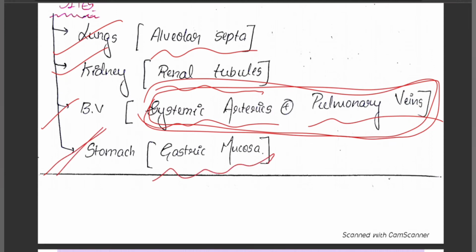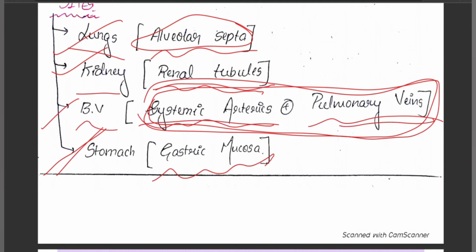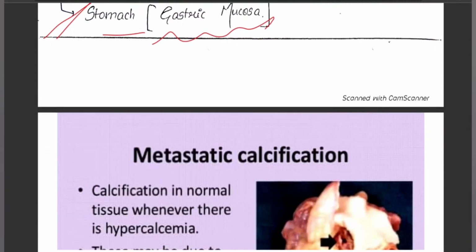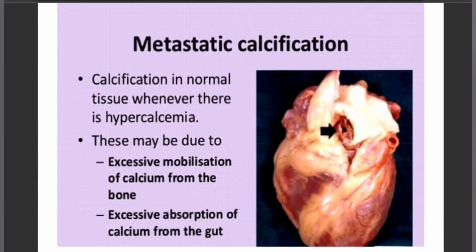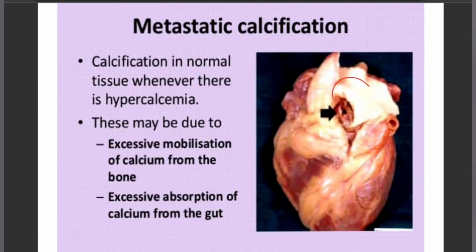So what are the four important sites? Lungs near the alveolar septa, kidney renal tubules PCT DCT, blood vessels, systemic arteries and pulmonary veins, stomach near the gastric mucosa region. Looking at the metastatic calcification diagram, we can see there is a white patchy layer. These are nothing but abnormal amounts of calcium deposition in living tissues.